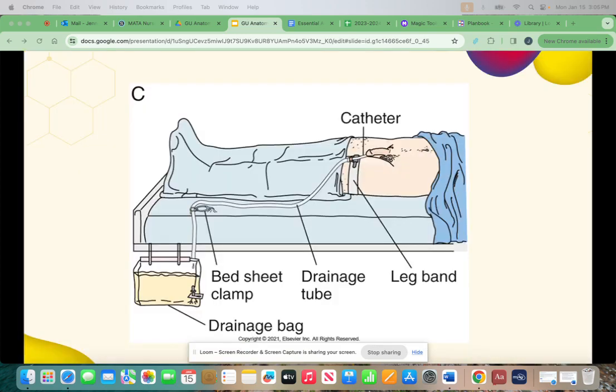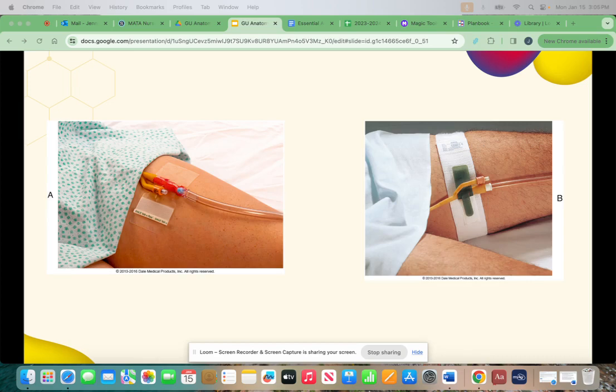This shows the catheter. It's attached to the patient's body with a leg band. The drainage bag is below the bladder but off the floor. This picture here shows some other ways that catheters can be attached to the person's body so they don't pull out.